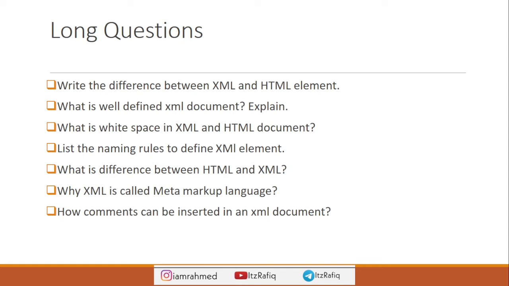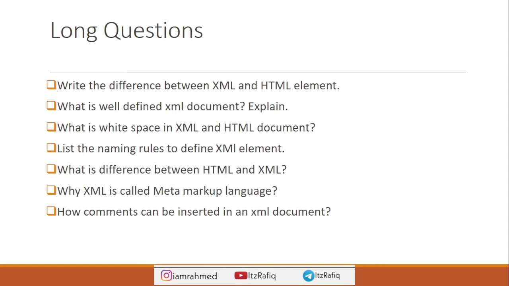And what is a well-defined XML document? Explain. First you write the definition which I gave in the previous slide. After that you write the points which are available in your book, page number 97. And after that, what is white space in an XML document?